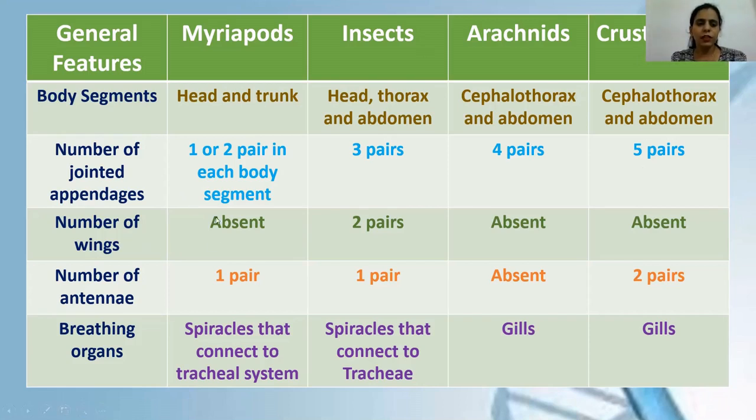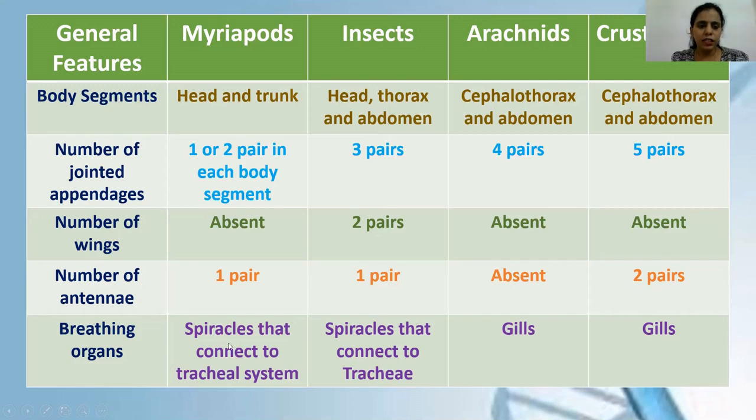Number of wings present. In myriapods, it is absent. In arachnids and crustaceans also, as you have seen in the images, wings are absent. In insects, 2 pairs of wings are present. But out of those 2 pairs, sometimes 1 pair of wings is vestigial, that is, of no use. The number of antennae: myriapods have 1 pair of antennae. Insects also have 1 pair. In arachnids, like a spider, antennae are completely absent, and in crustaceans we have 2 pairs of antennae.